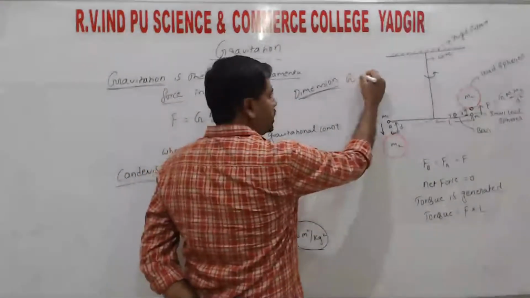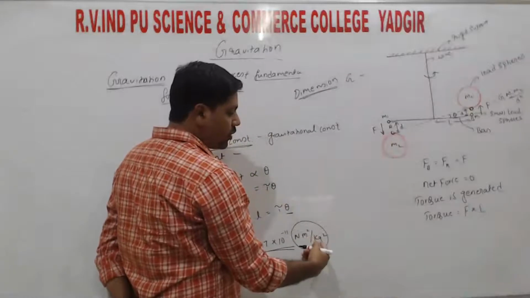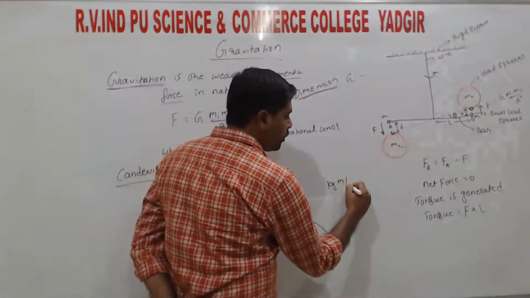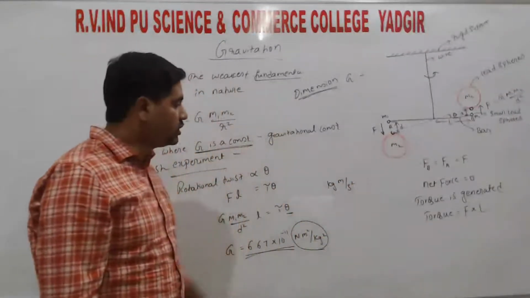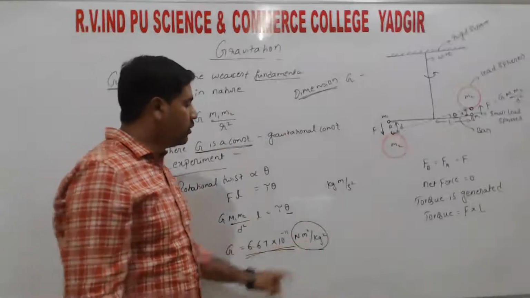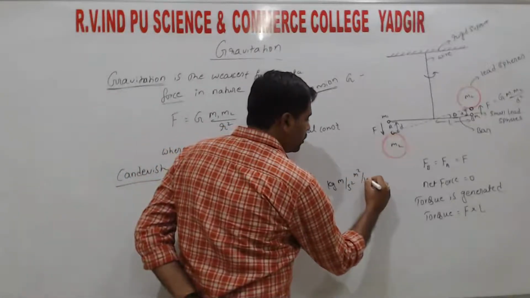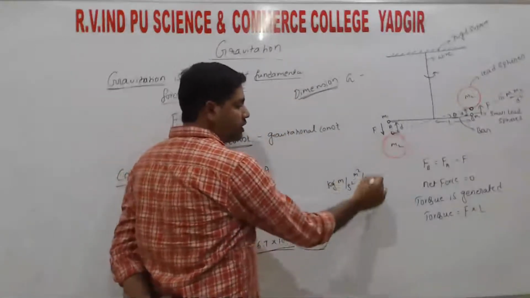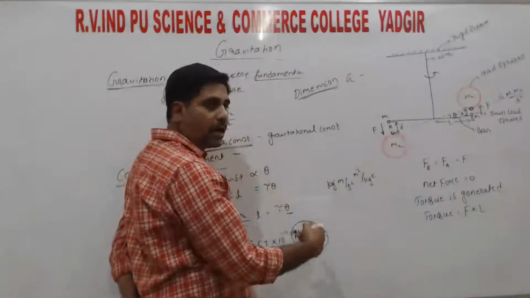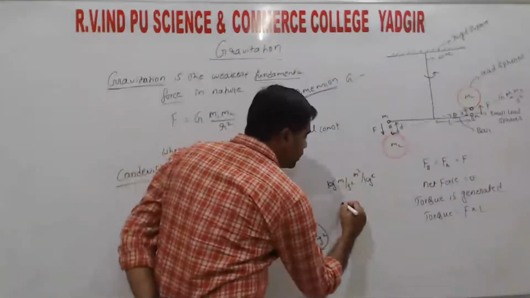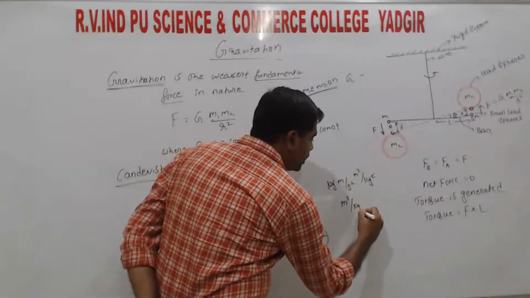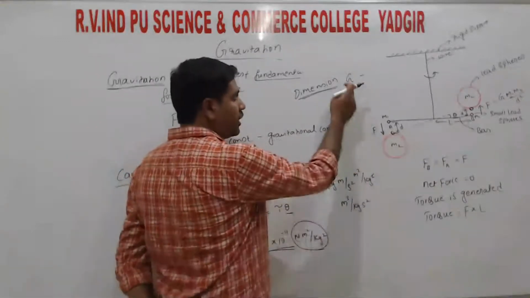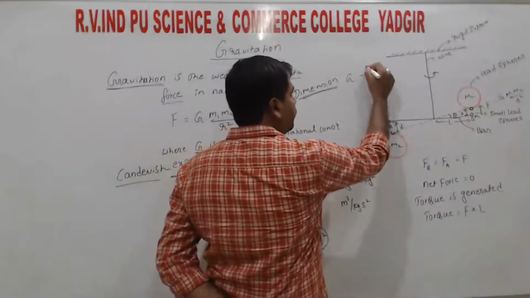So dimension for G, we having the unit Newton meter square per kg square. So Newton ಗೆ ನಾವೇನು ಬರೀತೀವಿ? kg meter per second square, right? So this is for the Newton. So again we having meter square per kg square, right? So in the numerator we have 1 kg, in the denominator kg square. So kg and kg square get cancelled. So the remaining is meter cube per kg second square, right? So now by using this, we can write the dimension for G, right?